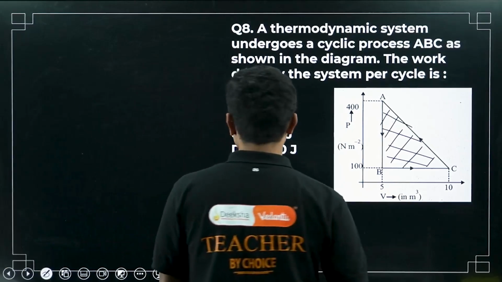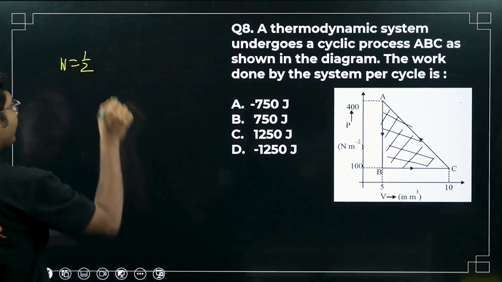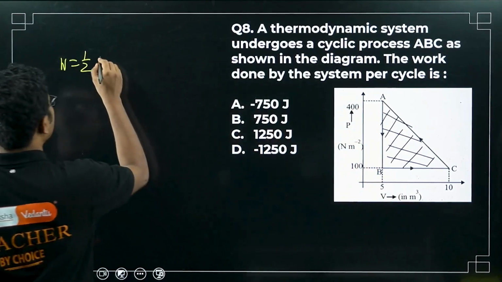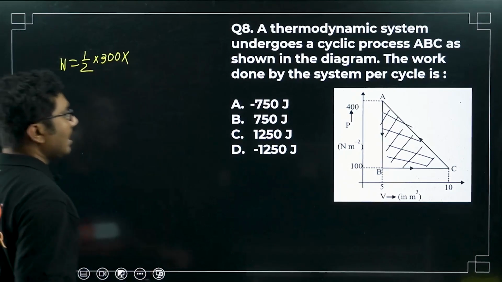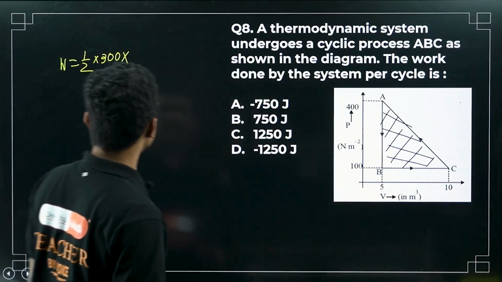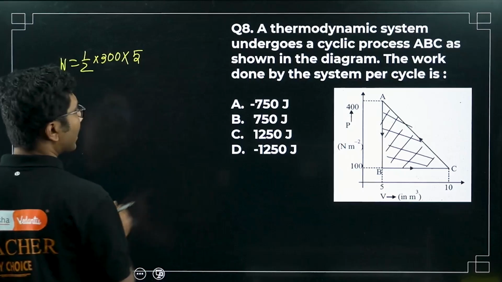So what is the area under the graph? Work done is basically half times base times height. Height is 400 minus 100, that is 300. What is the base? Base is 10 minus 5, that is 5. This is the work done.